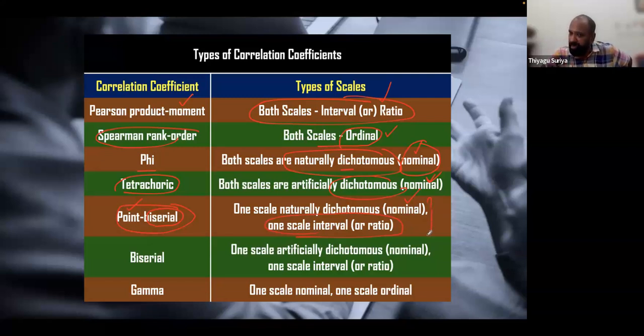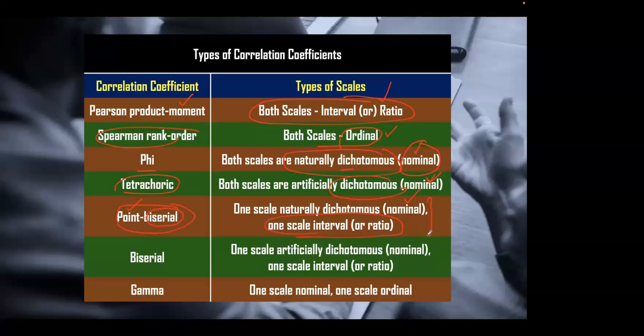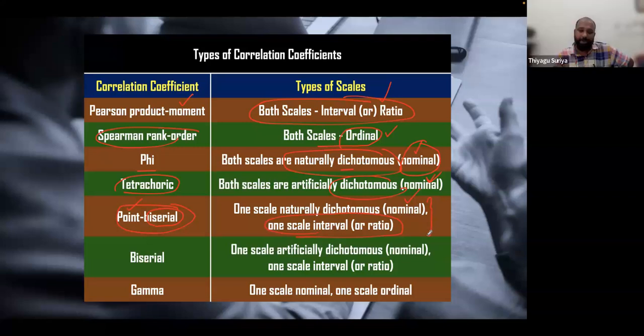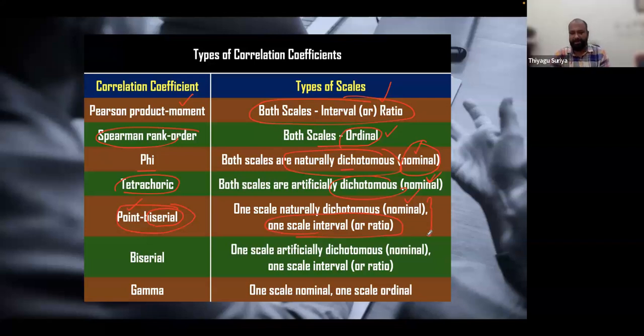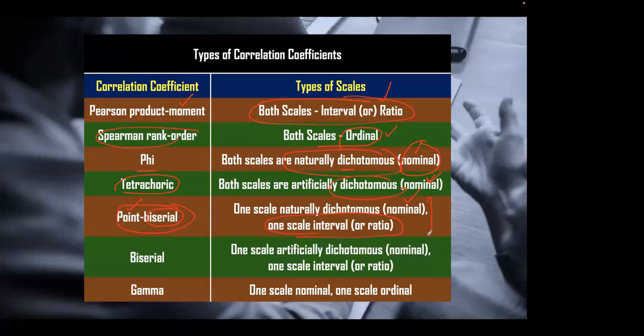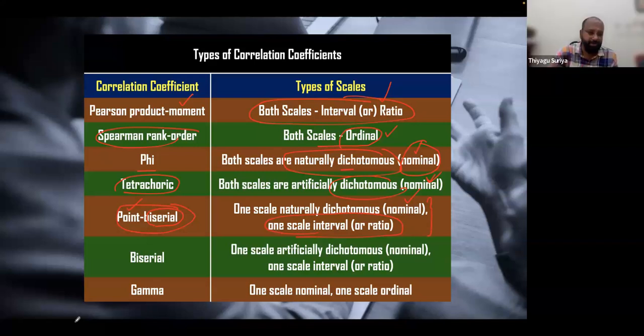Now you can tell me what kind of statistic we can use. One variable is nominal, the other variable is continuous. Is point biserial parametric or non-parametric? Yes, of course, it is parametric. You are correct. Why is it parametric? Tell me, even though there is a dichotomous variable, why can we call it parametric?